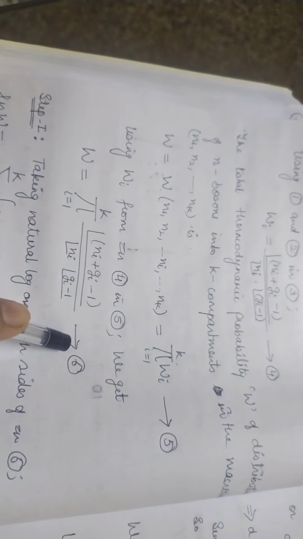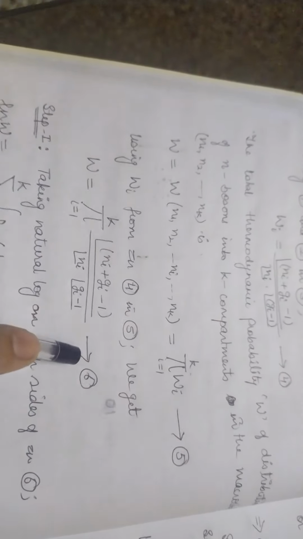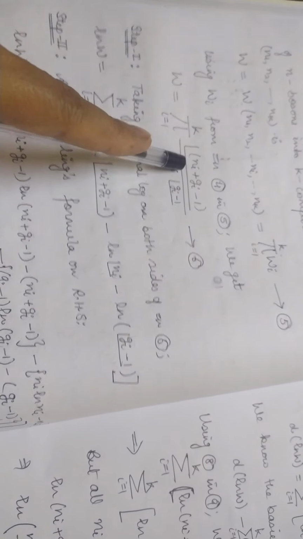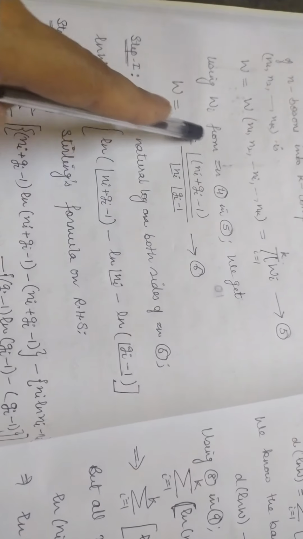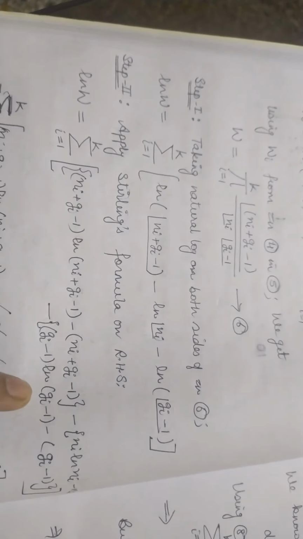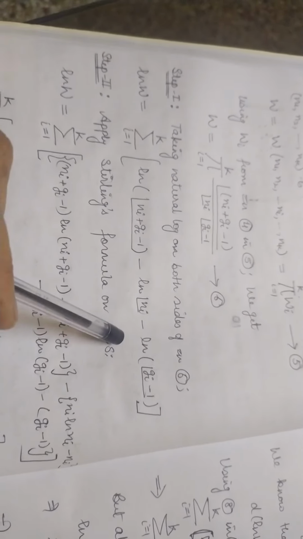So I'll simply put this equation 4 here in equation number 5. So I'll get equation number 6. This is the different thing which is used over here. The thermodynamic probability of the system of n bosons in k compartments comes out to be equation number 6. The next are again the common steps which we already have discussed in your MB statistics.